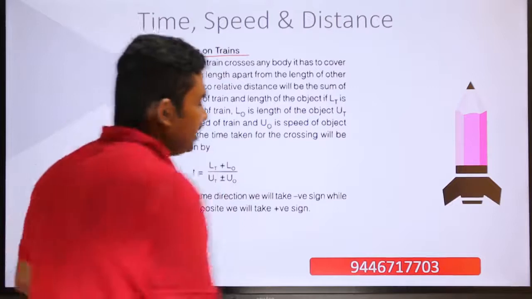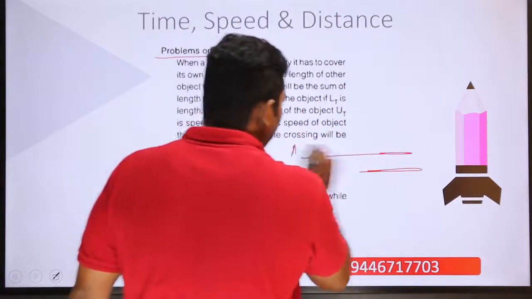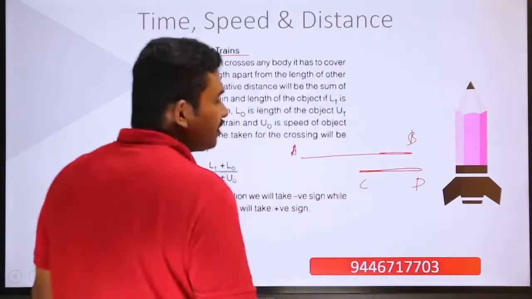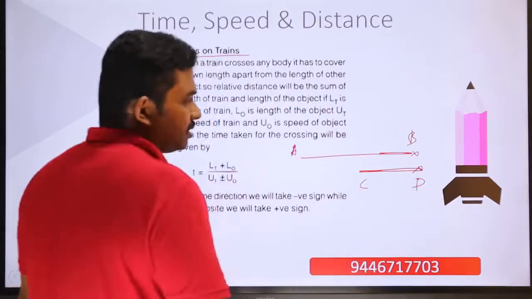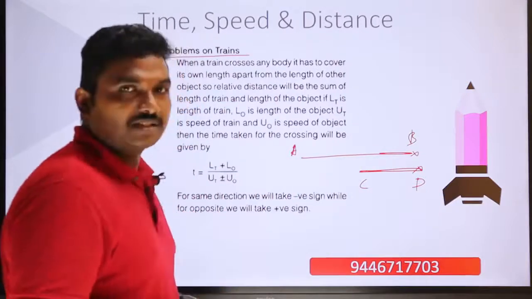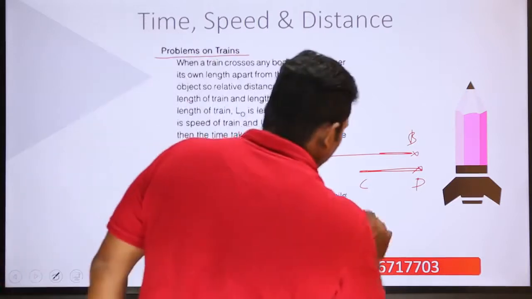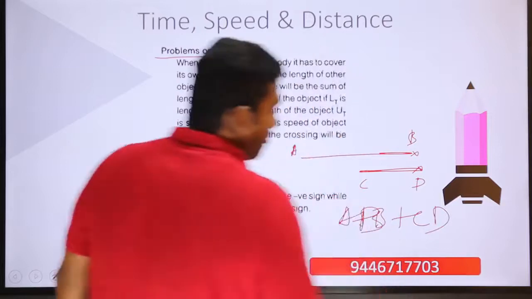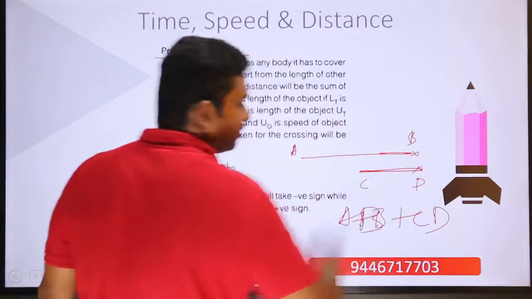So you can see, if a train is equal to AB and the other object is equal to CD, if the train AB is to cross the object CD, it has to cover the total distance of AB plus CD, because it has to cover its own length and also the length of CD.